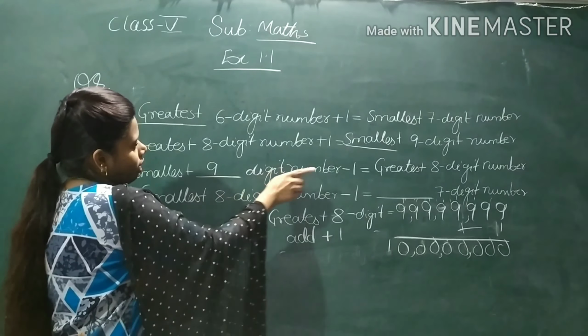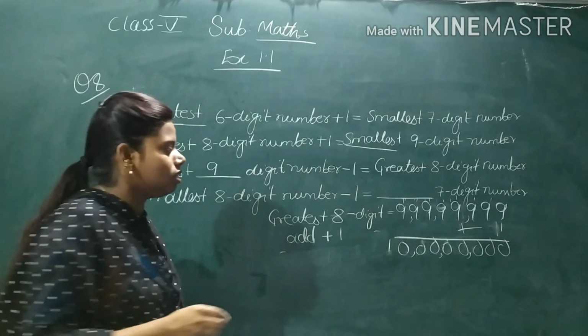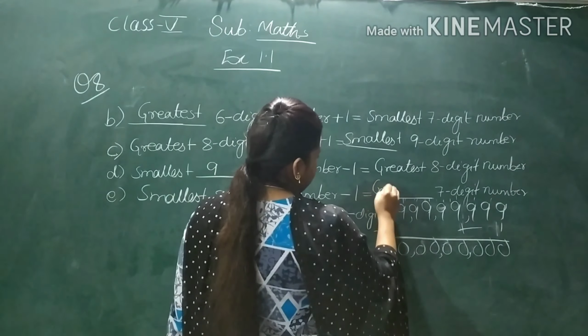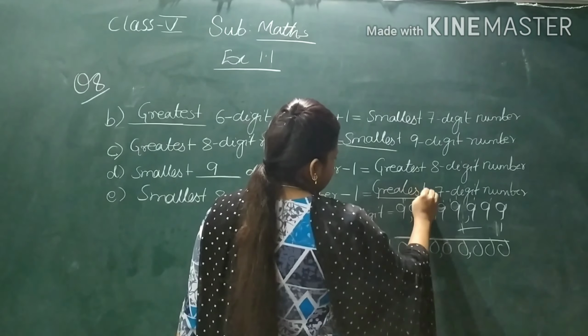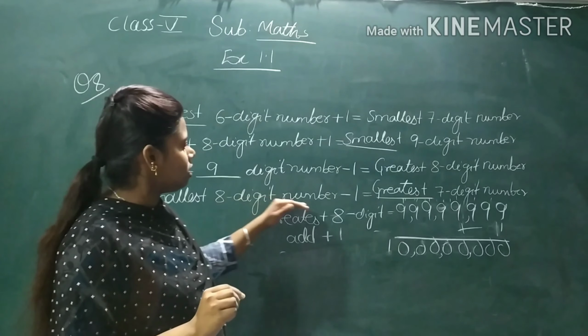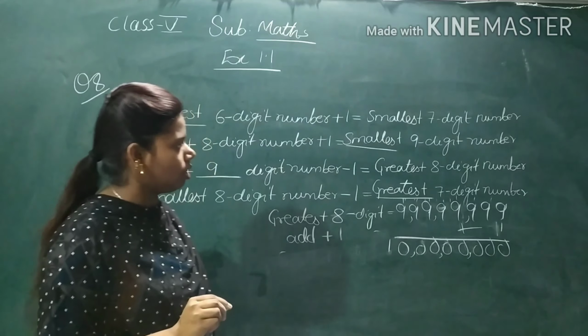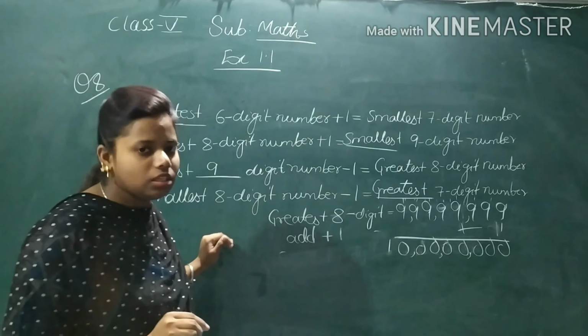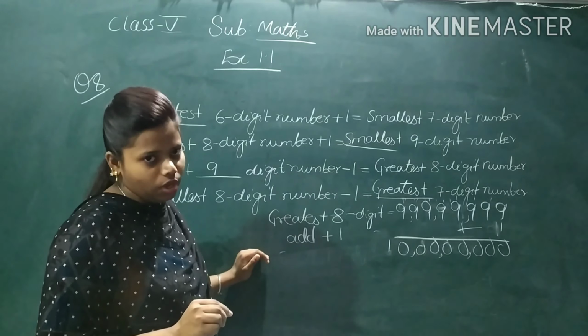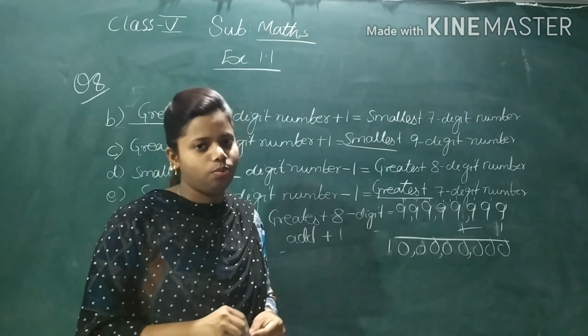Now number E is smallest 8-digit number minus 1, I will get the dash 7-digit number. I will get the greatest 7-digit number. Smallest 8-digit number, when I minus 1, I will get the greatest 7-digit number. So this was the last question of this exercise 1.1. Now let's move to our next exercise, that is exercise 1.2.